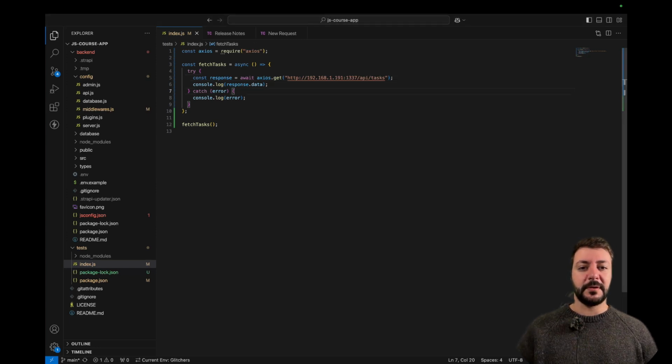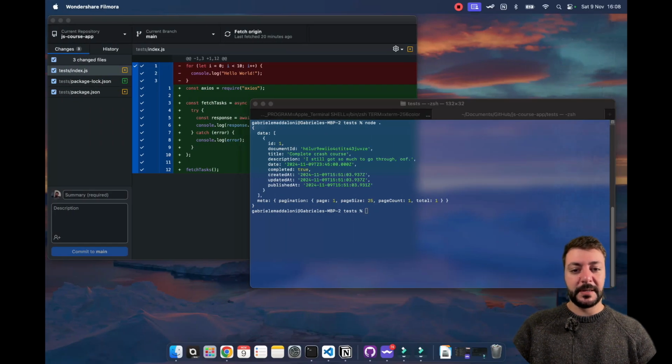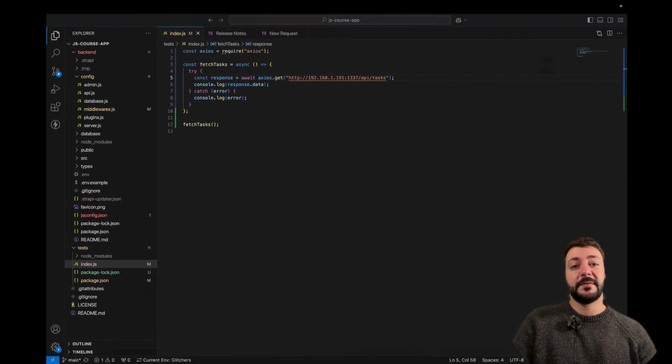I am actually going to have to use my IPv4 address on my network card. I don't know why this happens, but it's happening, and it's a problem that I have and you're not going to have. I just cut out that part because it was a lot of troubleshooting and it doesn't actually do anything. So now we're able to get our data here, which is fantastic.